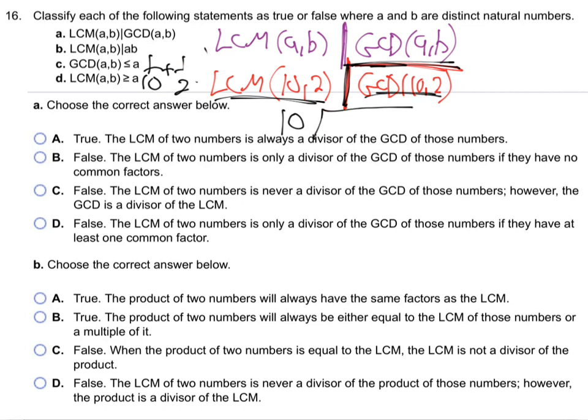Now, what's the GCD of 10 and 2? 2. Yeah, that's 2. That's the tiny little number that goes into 2 and 10. Like if you were factoring 2x plus 10 or something, what would you take out? So does 10 go into 2? No way. 2 goes into 10, but 10 doesn't go into 2. So this is clearly false, isn't it? Does that make sense how we did that? I just made up numbers. And if you find false, you know it's false. If you find true, it's probably true, but it may be proven later to not be the case. All right.